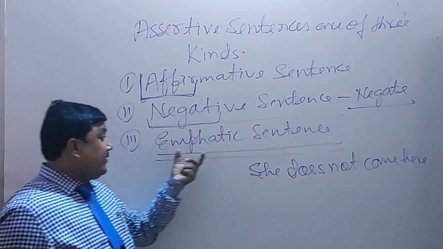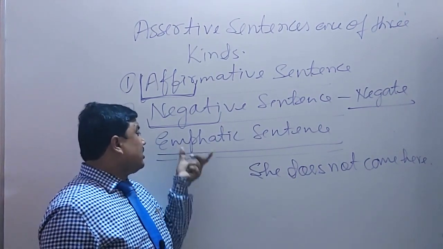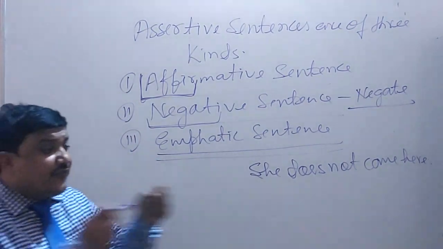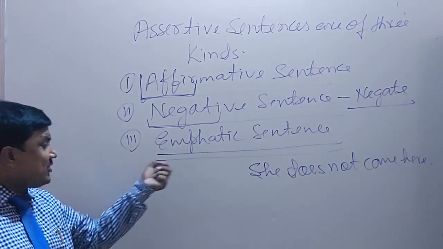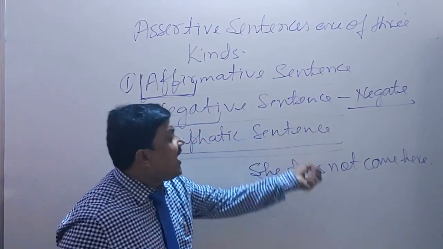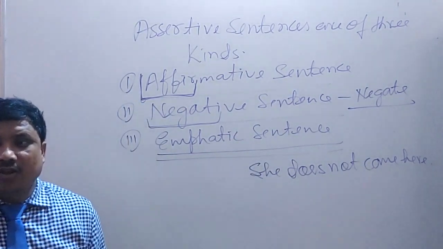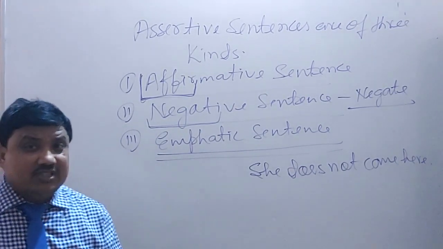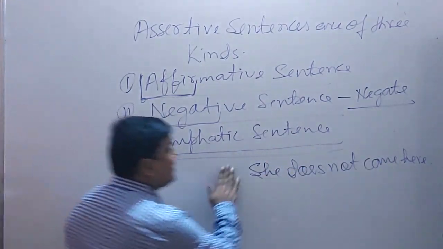Next is emphatic sentence. Dear students, the word emphatic is formed from the verb emphasize. Emphasize means to give pressure. So it can be defined as: an assertive sentence that emphasizes a fact is called an emphatic sentence. Or you can say an emphatic sentence is used to emphasize a fact. As an example, you can see: she does come here.